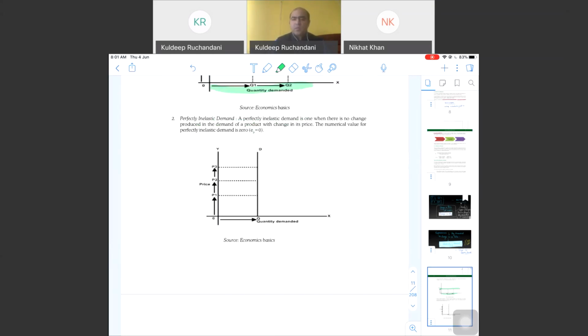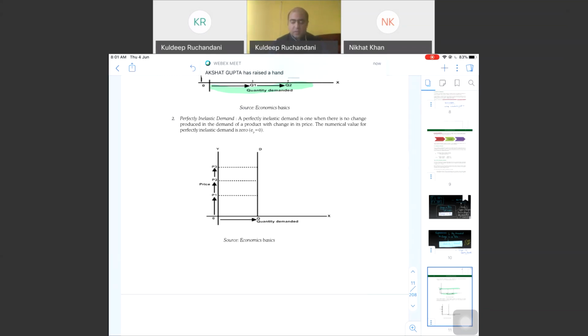Perfect inelasticity is exact opposite. The price is increasing, but there is no change in the quantity demanded. Now, this will be scenario for those products where it is a necessary product for public to buy, and even though the price is increasing, the demand is the same.